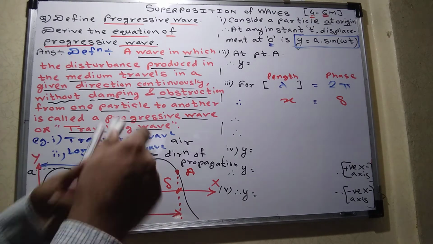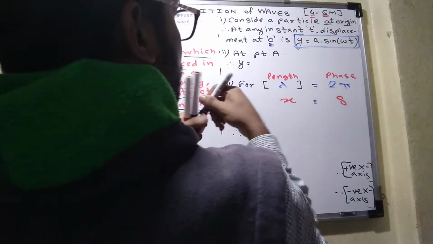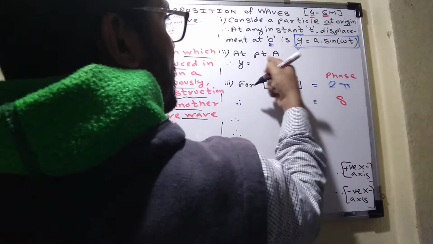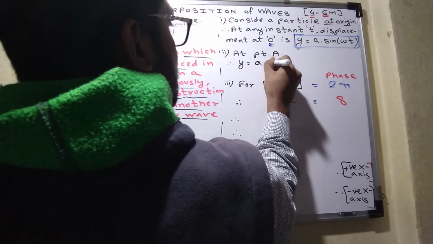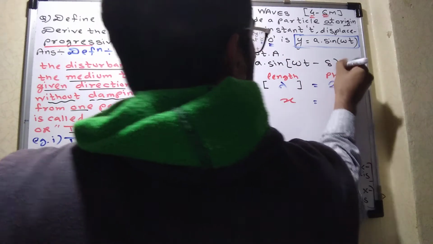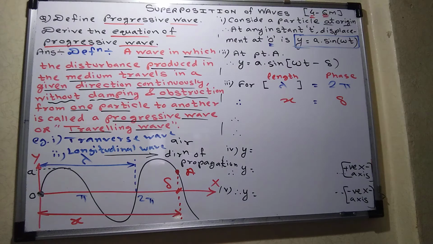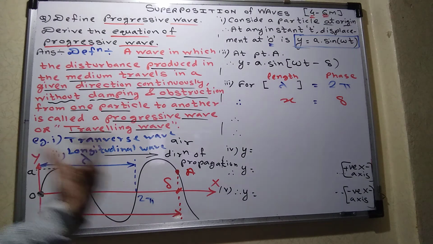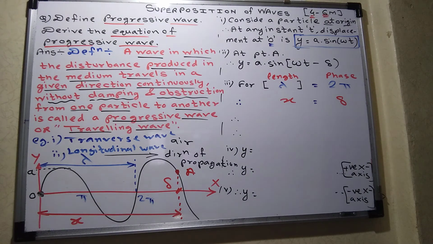That's why at point A, the equation will be a sine omega t minus delta. Remember this. Students are always misled by the diagram, and from the diagram they say it's leading, but actually it's not leading, because in the wave O comes first and then A comes. That's why A is lagging by angle delta. Am I right?